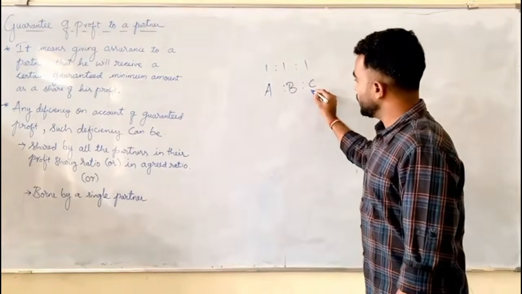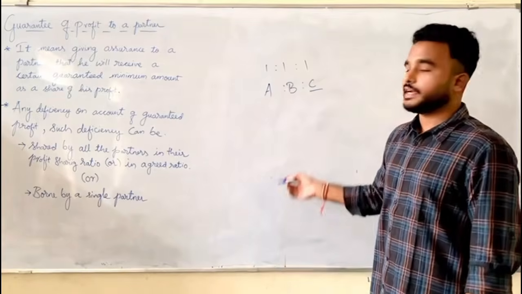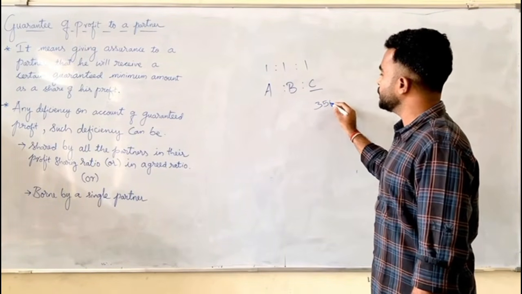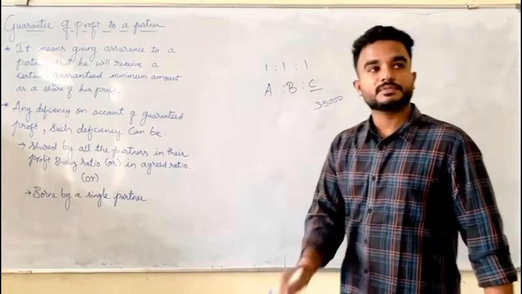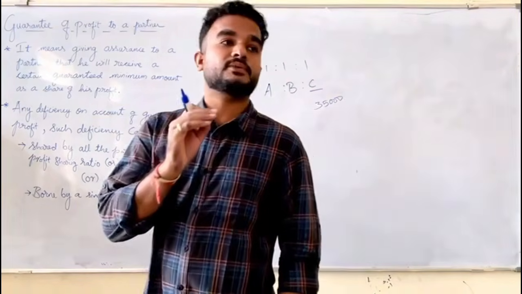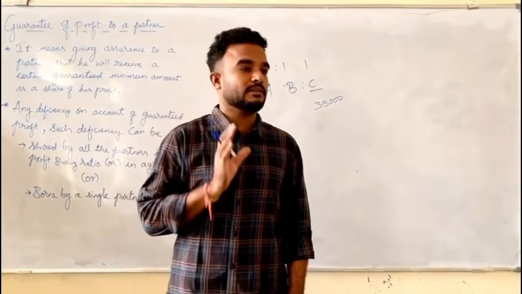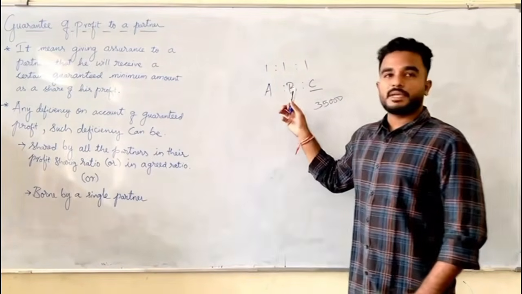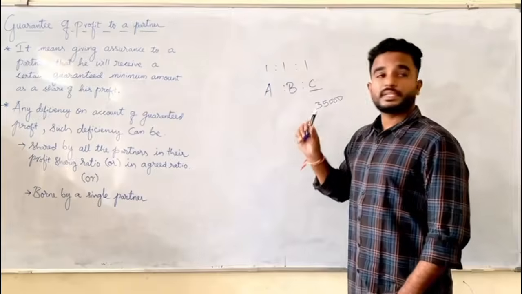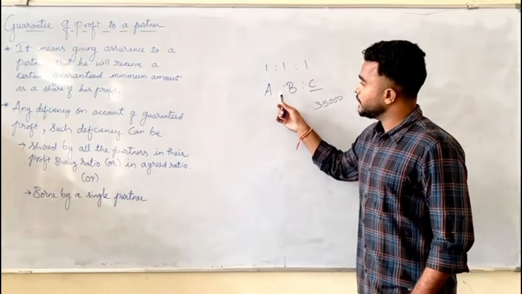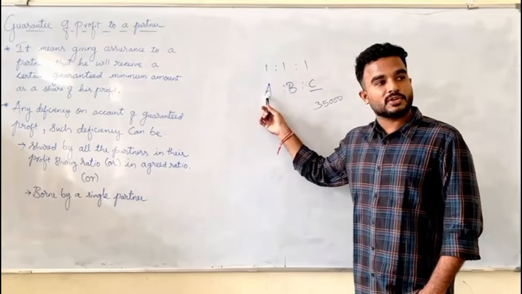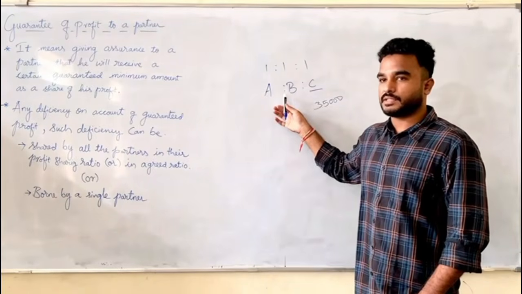But they gave a guarantee that C will get a minimum profit of 35,000 every year. How much? 35,000 every year minimum profit he will get. That assurance, who gave him? A and B. Now, A and B combinedly can give this assurance, or only A can give this assurance, or only B can give this assurance.